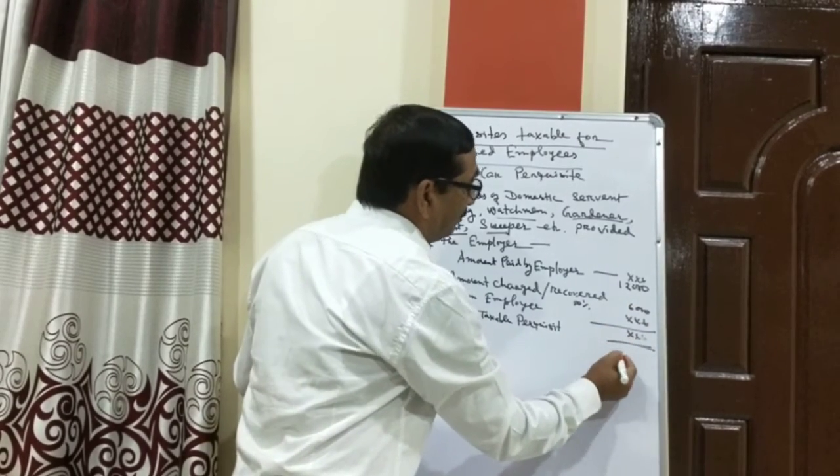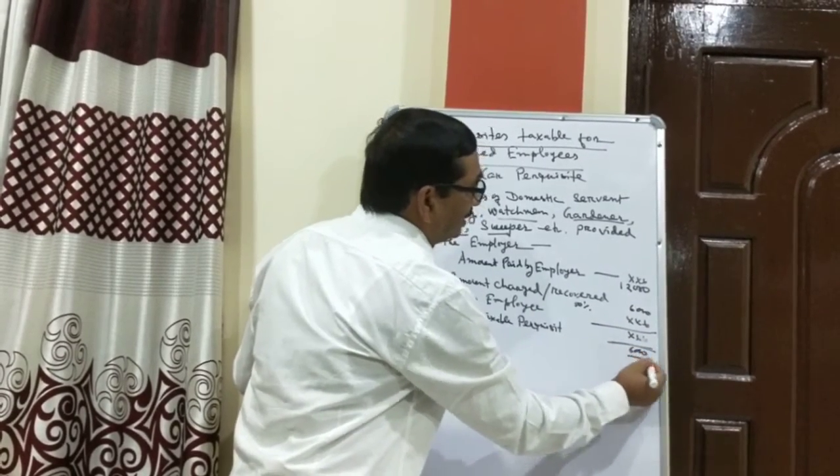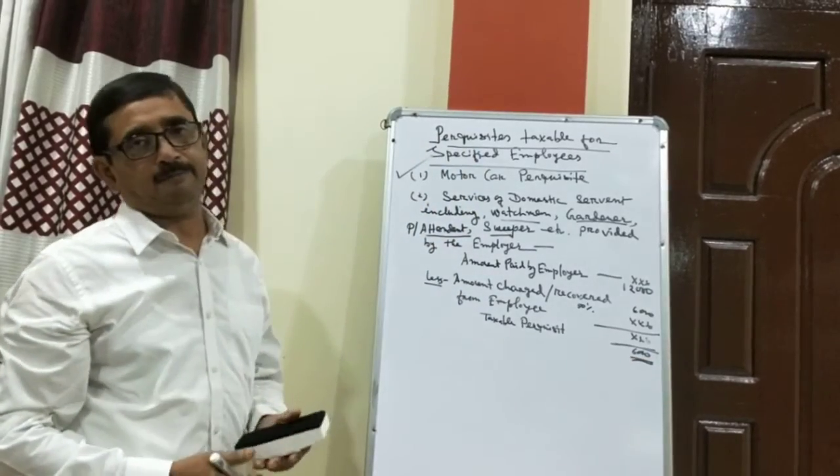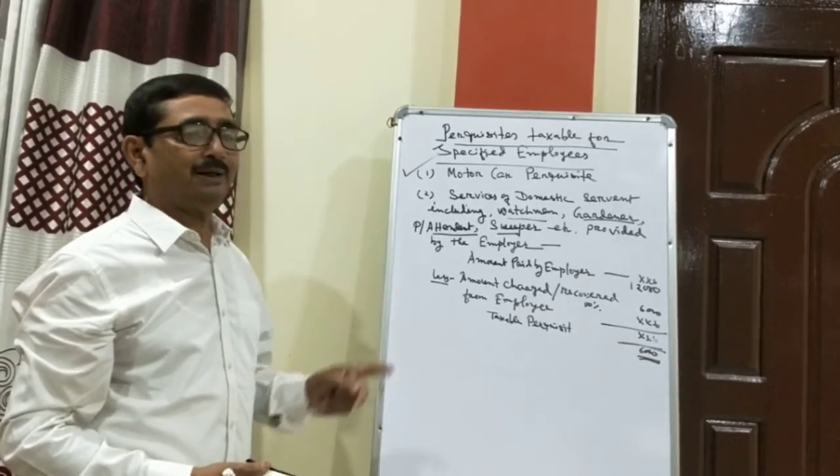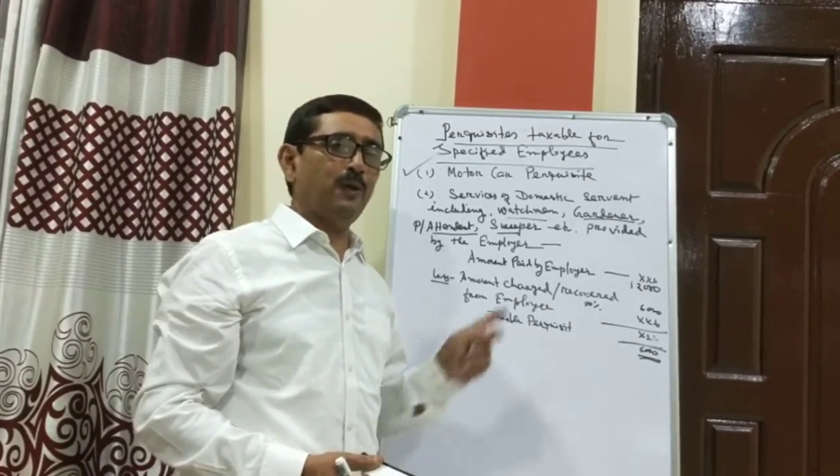The balance taxable amount will be 6,000. Simple thing. So this is the treatment of domestic servant provided by the employer to the employee.